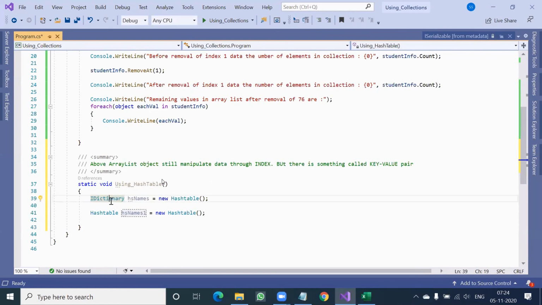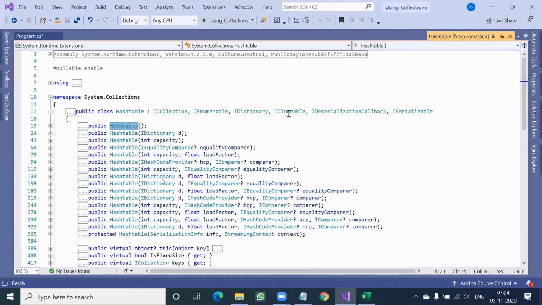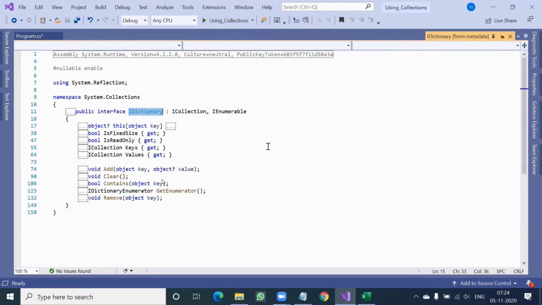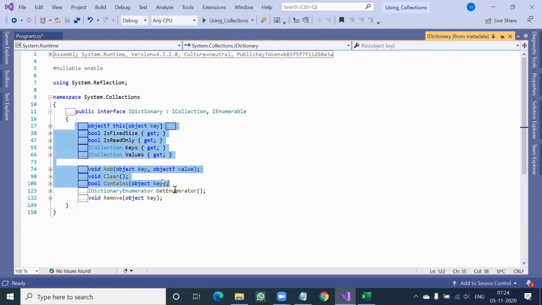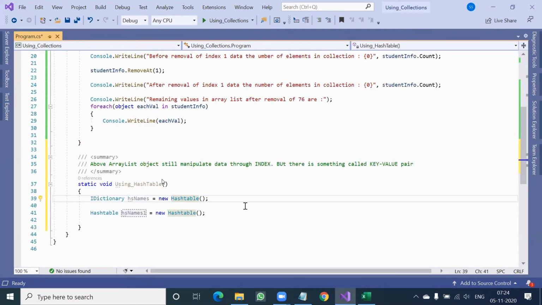Now if you go to that Hashtable again and see one more interface, say IDictionary, F12, you can see a couple of functions declared here. That is what an interface always stores, only the declaration part, not the body part. So if I write like this and I write like this, what is the technical difference? Anybody else? By using the interface, we can refer only to the methods of the interface. Correct. Whichever is common between both of them, only that will be accessible by HS names.